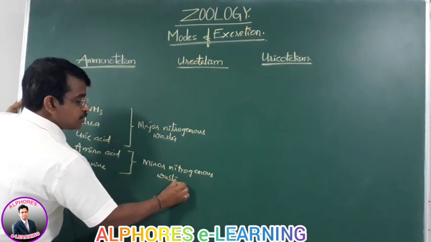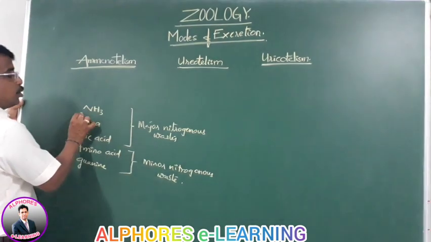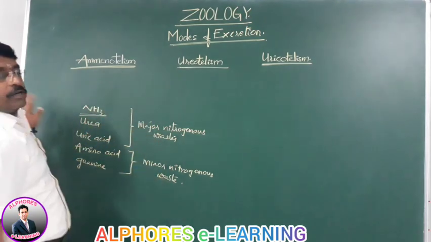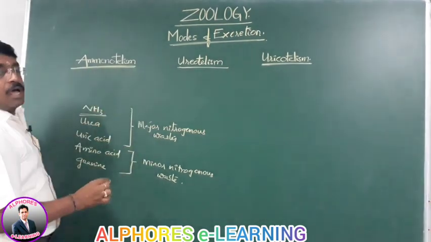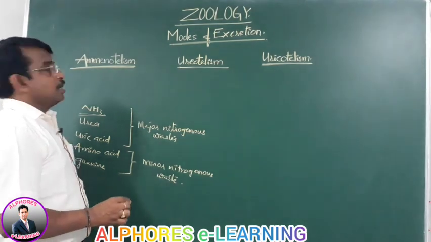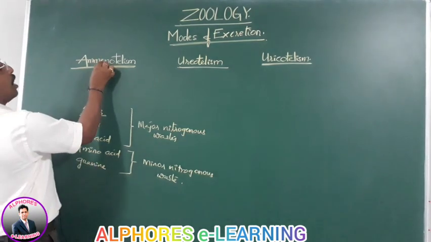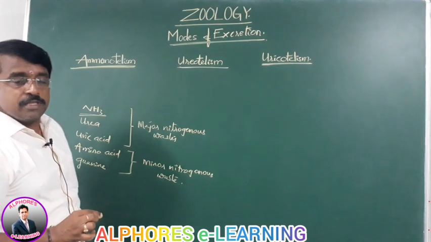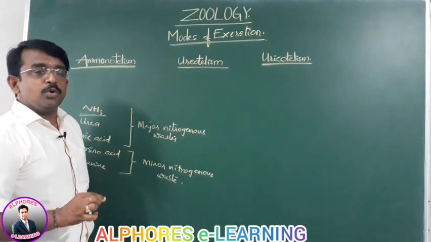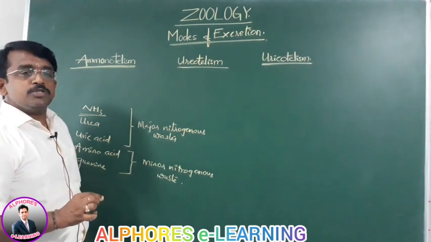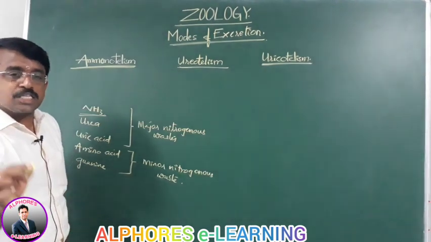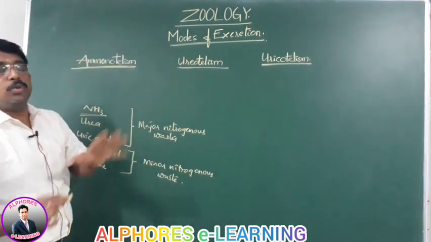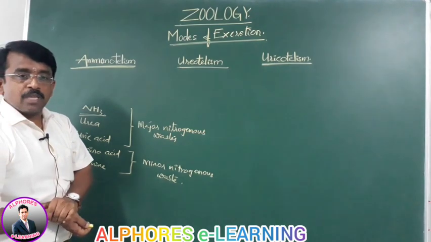So the animals that excrete ammonia as a nitrogenous waste are named the ammonotelic animals. Such phenomenon is ammonotelism.